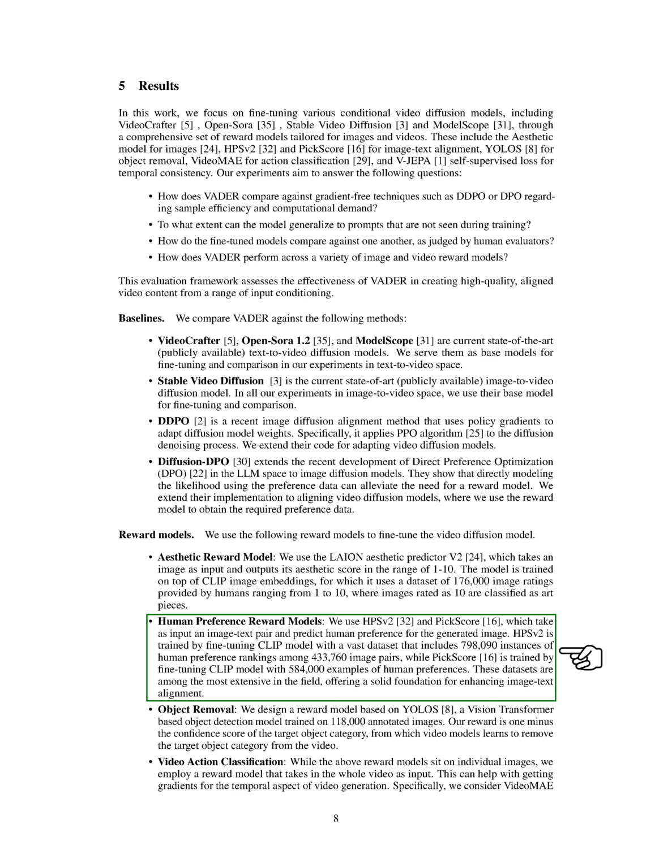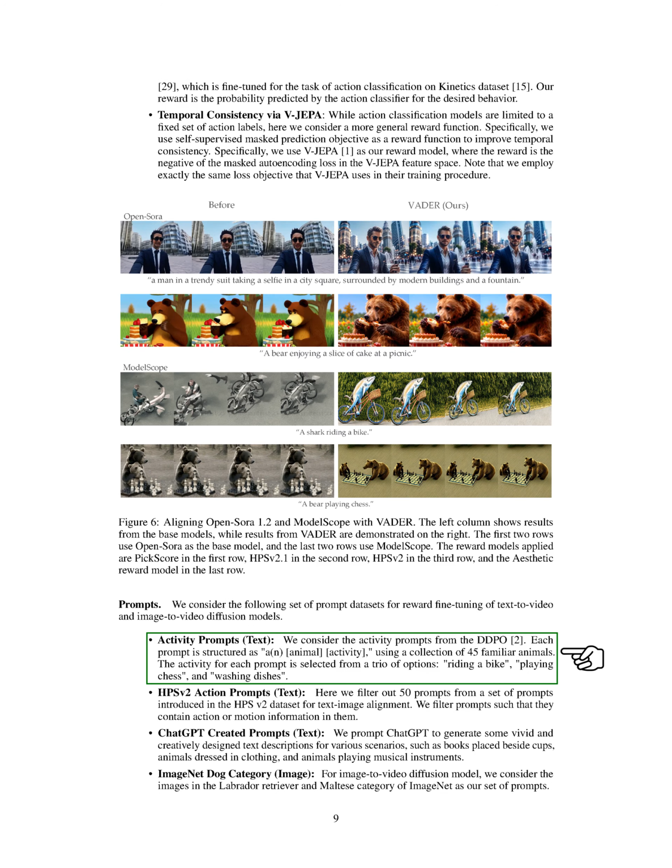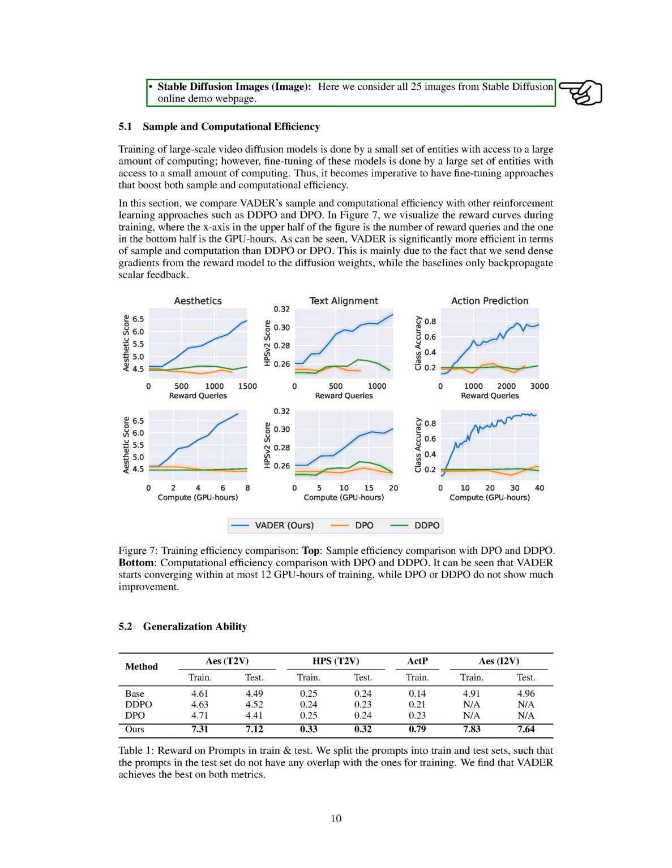Additionally, we use VJEPA for ensuring temporal consistency in videos. We use different prompt datasets to fine-tune our models, including activity prompts, action prompts, and creatively designed text descriptions. For image-to-video models, we consider prompts from ImageNet categories and Stable Diffusion images.